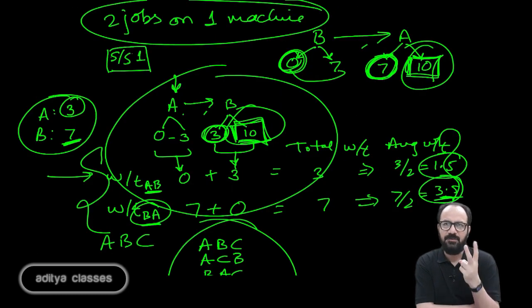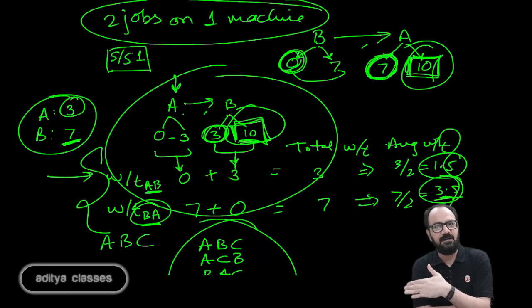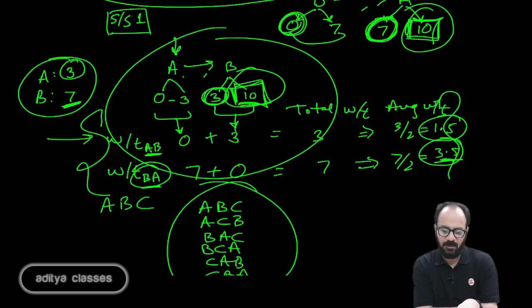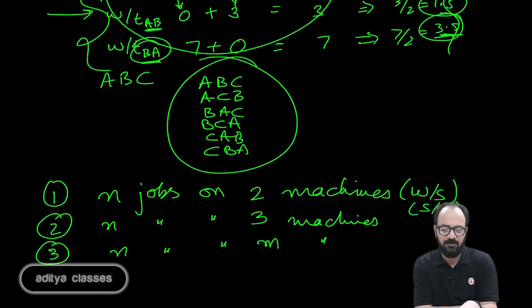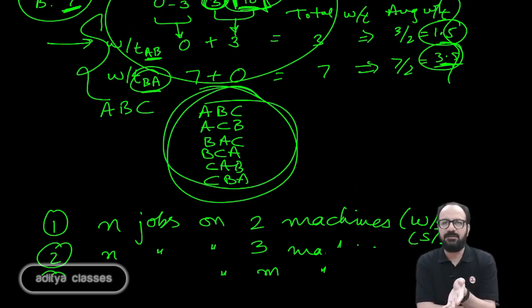We saw when you have 2 jobs for 1 machine, it is simple, either it could be AB or it could be BA. But as you move ahead from 2 to n, it could be 3, 4, 5, 6, n, things get a little bit complicated. We saw for 3 jobs, there are 6 alternatives.